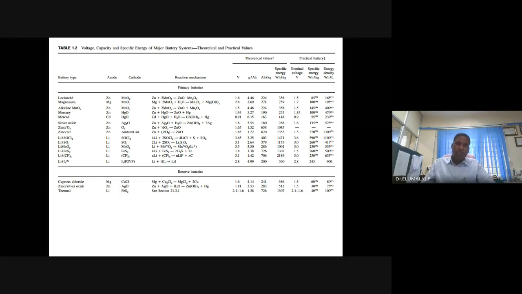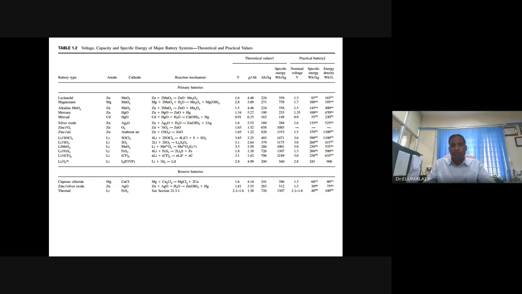So inferior, it looks so inferior to lithium ion battery or lithium air battery. What is its theoretical specific energy, watt-hour per kg? 358, just 358 watt-hour per kg. With such a low capacity or specific energy, you have so many ventures globally.